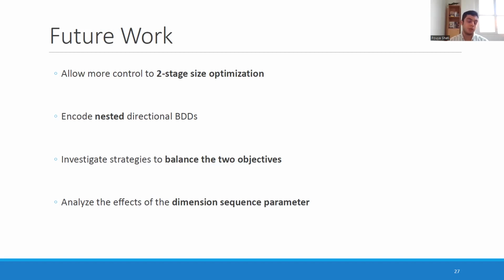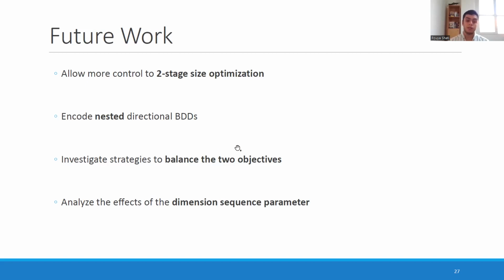The second potentially interesting idea is to encode nested directional BDDs. So here we just have one level. We have BDDs that operate on BDDs. But let's say the inner BDDs themselves operate on second level inner BDDs, and we can increase these to multiple levels. It's not trivial whether that can further help or not, or it might be too much overhead in terms of performance, but it would be interesting to investigate that.